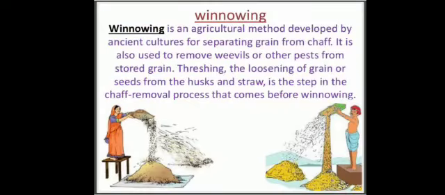Now the winnowing process. When a farmer threshes a wheat crop in his field, he gets a mixture of wheat grains and husk. Before wheat grains can be used, the husk has to be removed from them. The husk is separated from wheat grains by the method of winnowing. Okay, so winnowing is the method of separating husk from grains with the help of wind. Winnowing is done by using a winnowing basket, as you see in the figure.